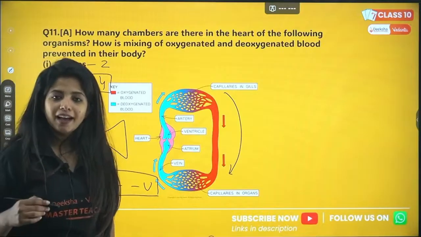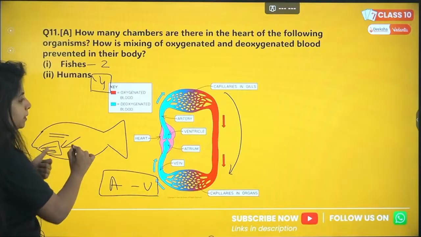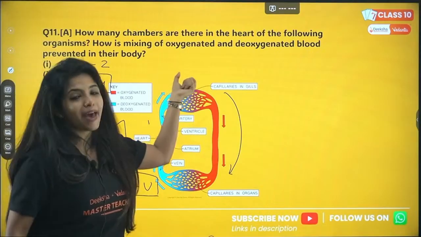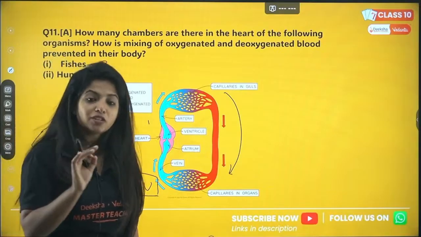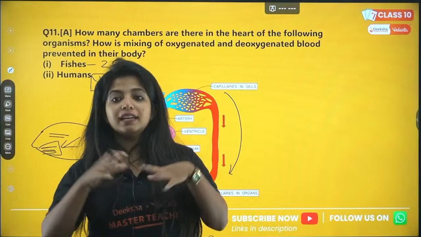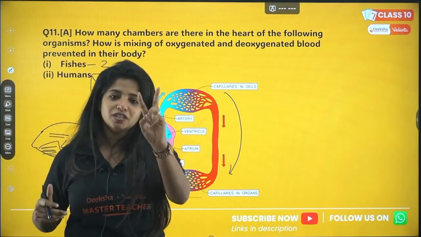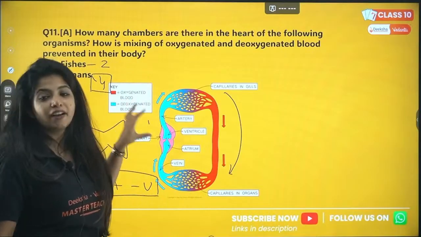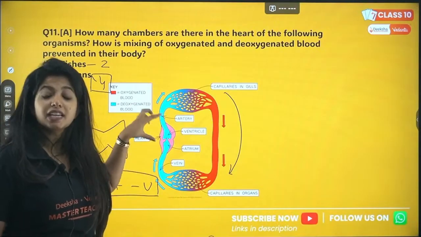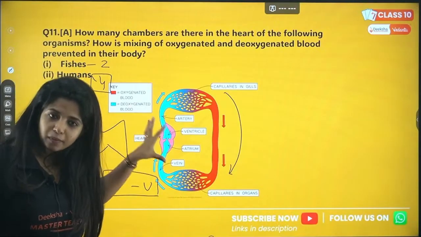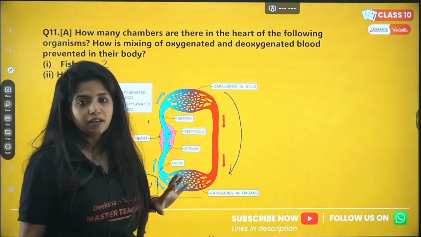Now what happens? Again, you need to oxygenate it, right? And where is oxygenation happening? It is happening in the gills. So the blood now goes back to the capillaries of the gills. So always remember, in the case of fishes, you do not need a proper separation of the heart for oxygenated and deoxygenated blood because they just have 2 chambers. The heart never receives the oxygenated blood, rather it gets the deoxygenated form of blood. Oxygenation happens over here, directly given to the rest of the body.